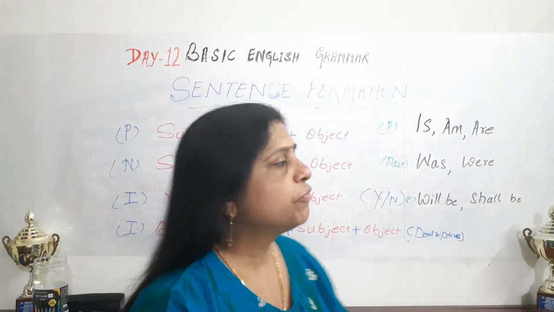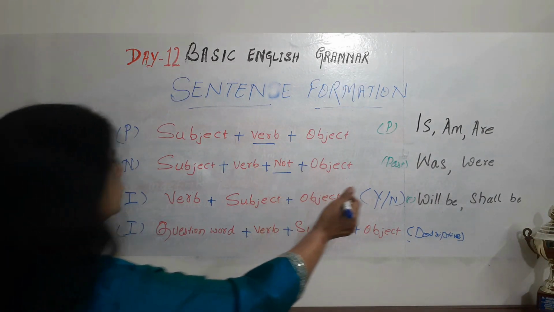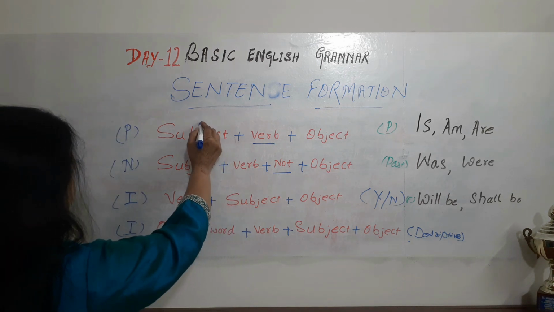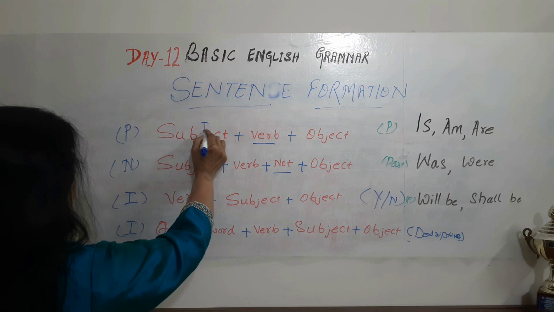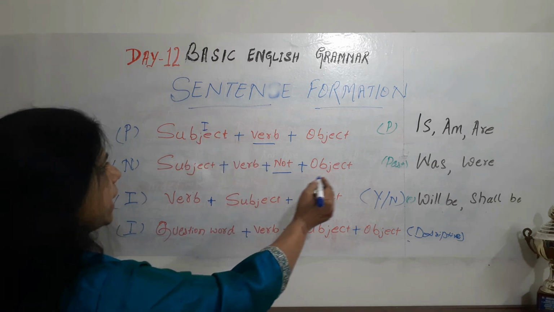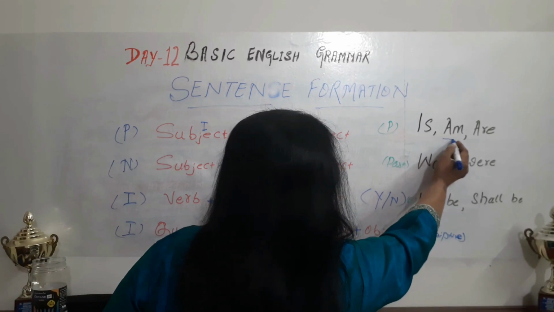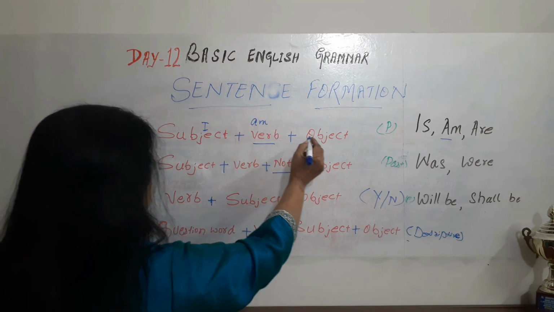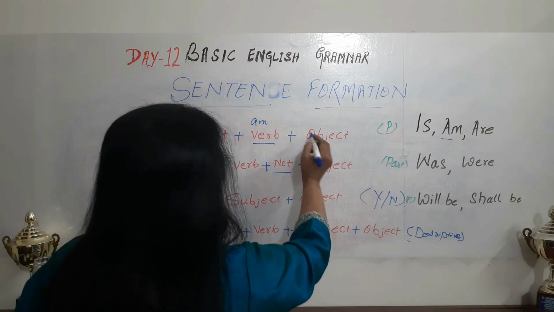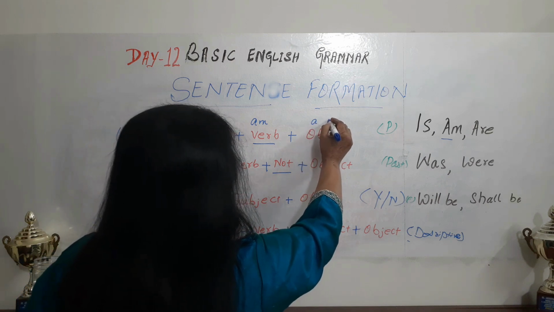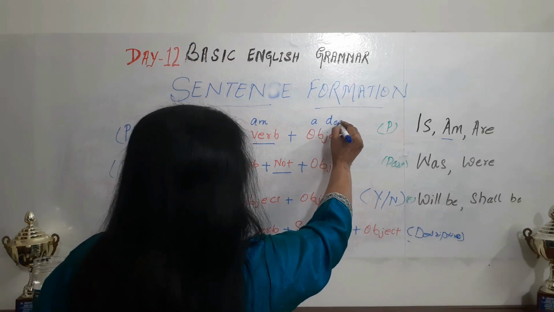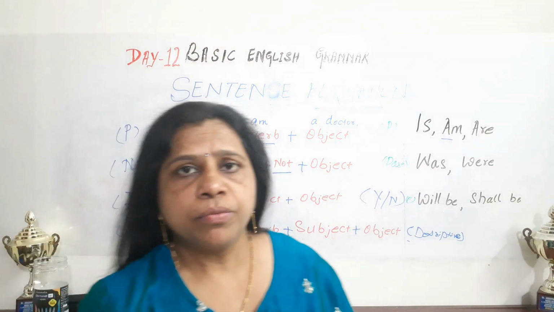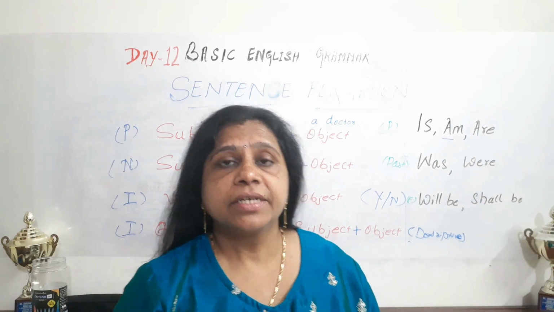Make a few simple sentences, using first the subject. The subject can be I, and for I we use am, I am, and the object is a doctor. I am a doctor. All right.